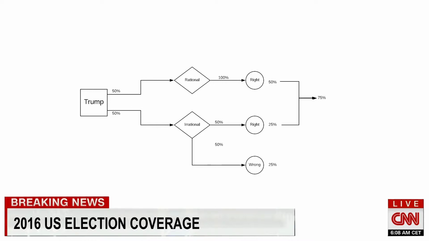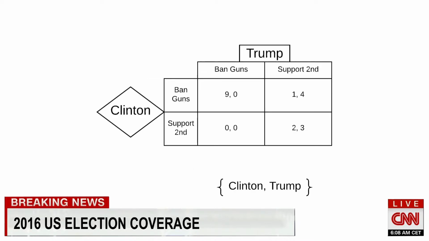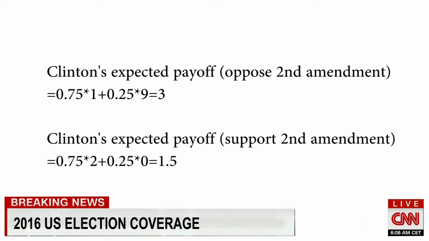Trump believes Clinton to be rational. To solve this game, Clinton will have to calculate her expected payoffs for each strategy by weighing her payoffs by the probability of them occurring, that is, the probability of Trump making that decision. Clinton then decides which strategy to take based on the highest expected utility. By adding this assumption of irrationality, we see that her expected utility is higher if she chooses to repeal the Second Amendment.